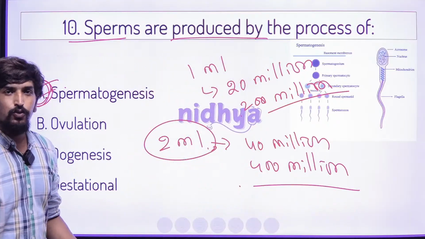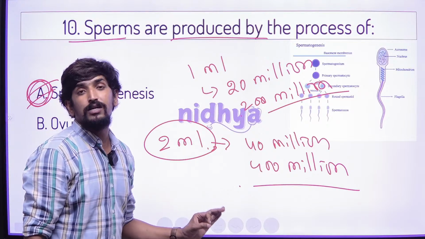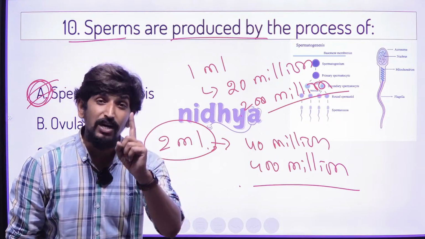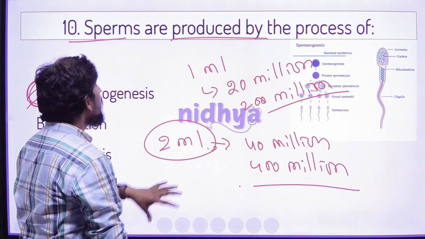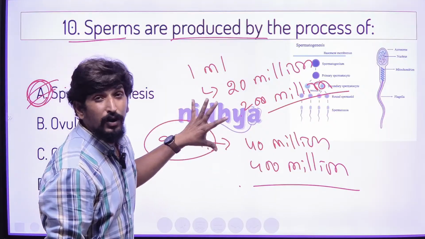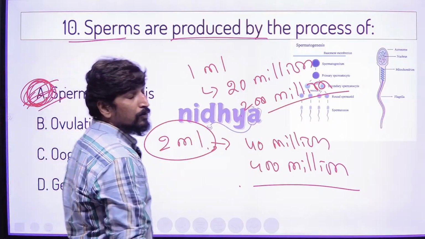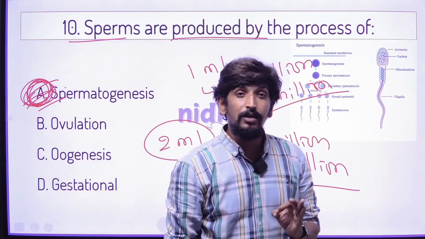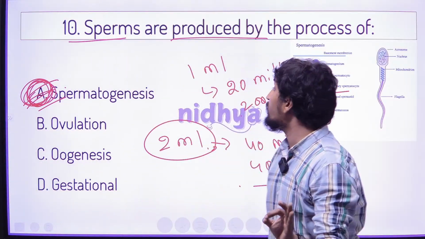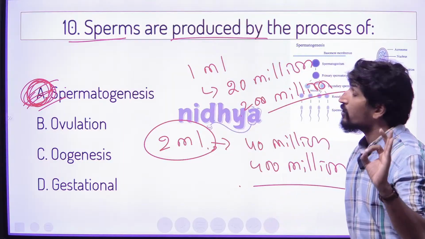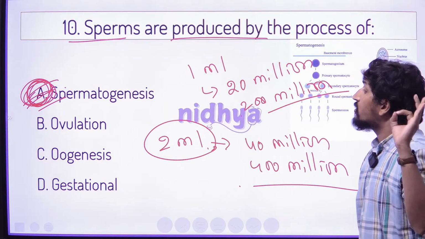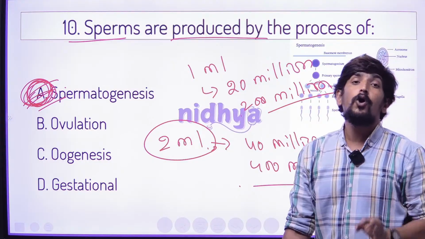So the process of sperm production is called spermatogenesis, a medical term used for the sperm production process. So this is exactly the right answer.